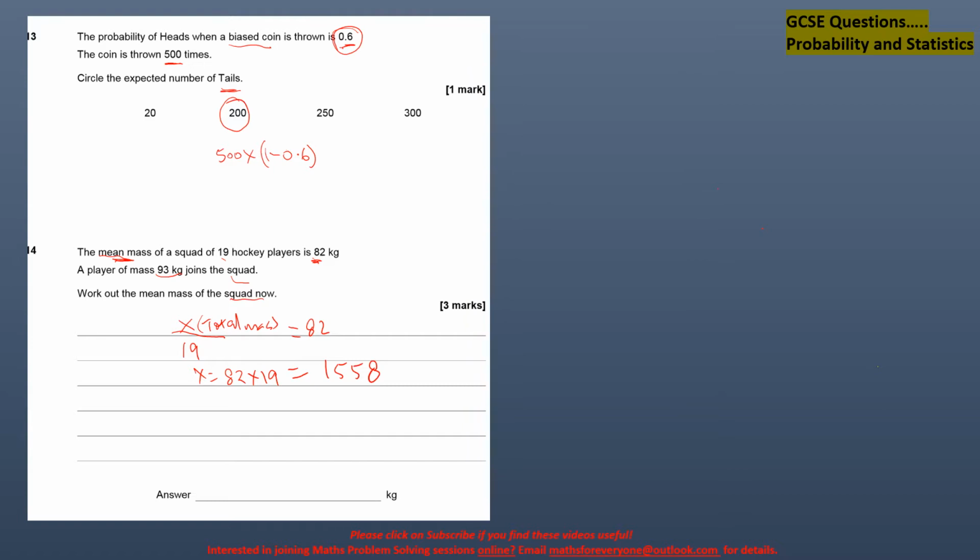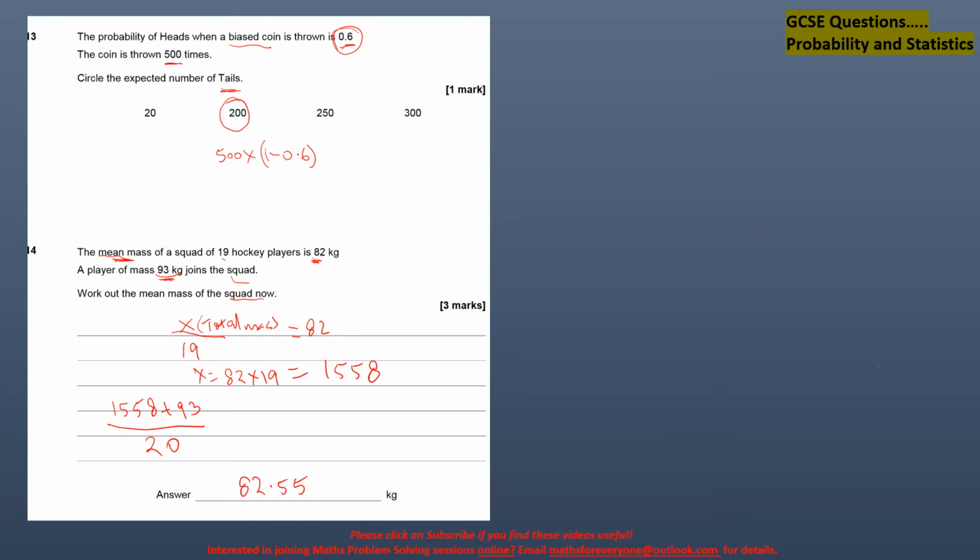Now we have a player of mass 93 kg who has joined the squad, so your total mass would increase to 1558 plus 93, and we have to divide it by 20. That would be the mean mass of the squad now.